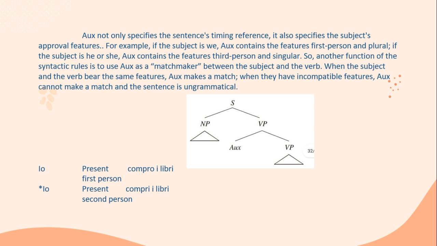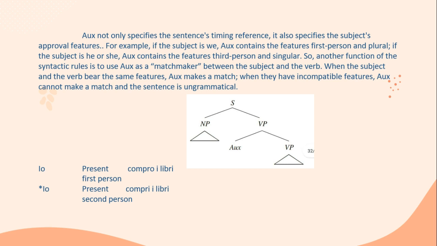And here we can see the three. The example is for present, first person, compro libro, and second person, compro libro. The verb compro in the first sentence bears the first person singular morpheme, o, which matches the agreement feature in auxiliary, which in turn matches the subject.